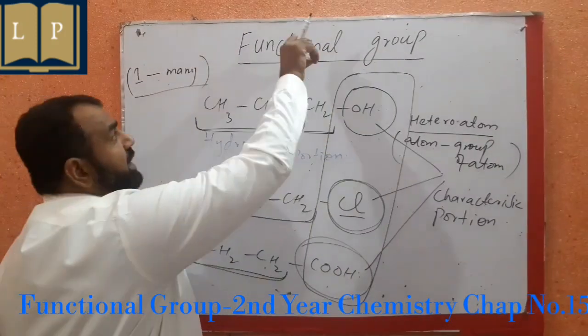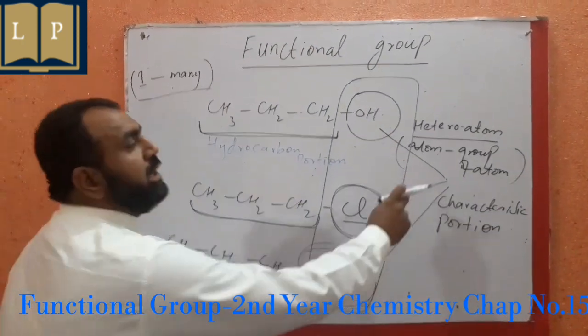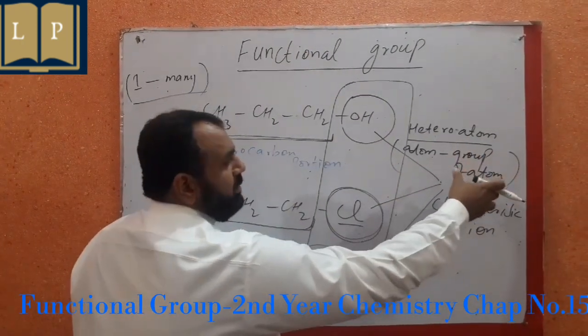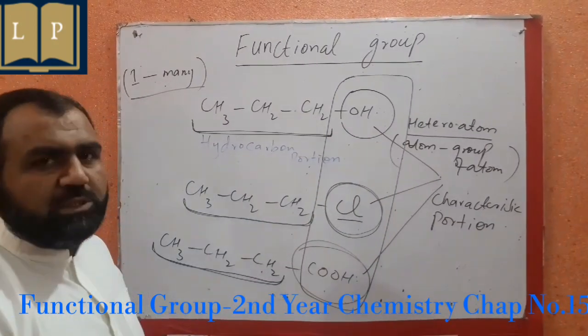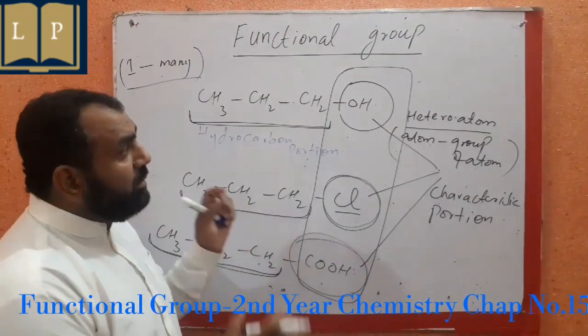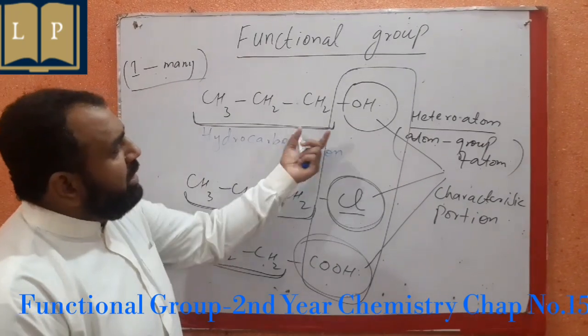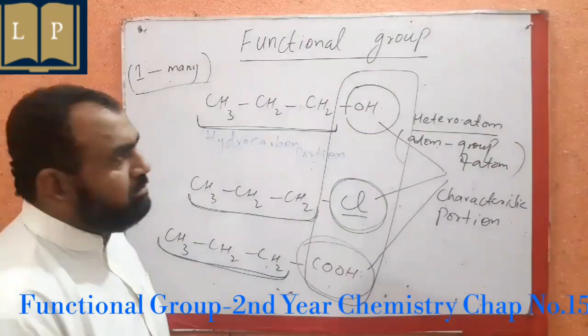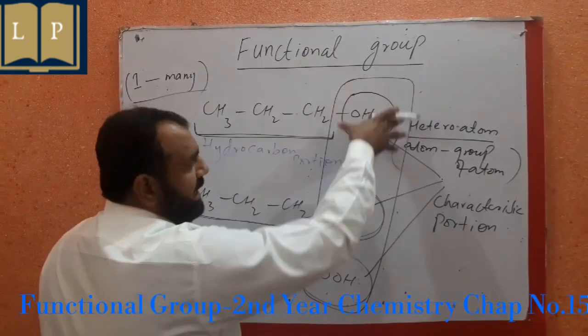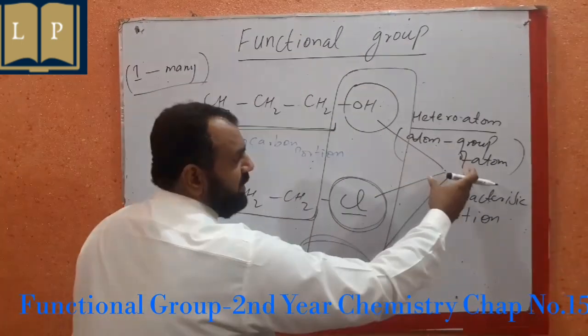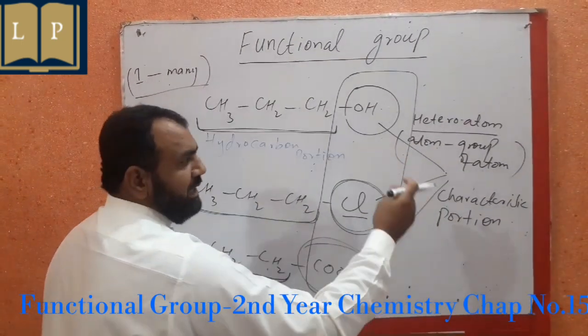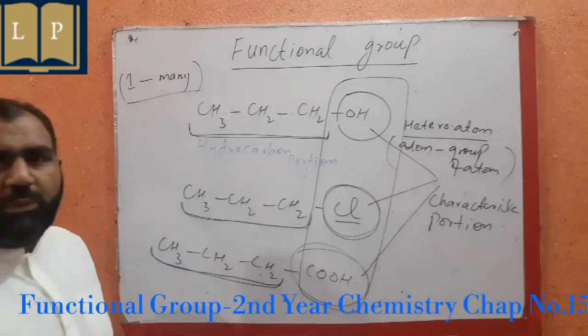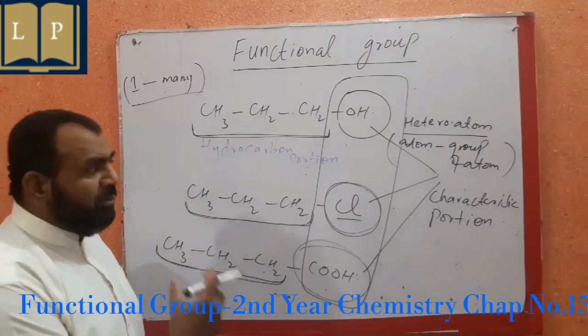So we define a functional group basically as an atom or a group of atoms that has some special characteristics that are used to distinguish one organic compound from the other. What's a functional group? Basically, it is an atom or a group of atoms that has special characteristics and it is used to distinguish one organic compound from the other.